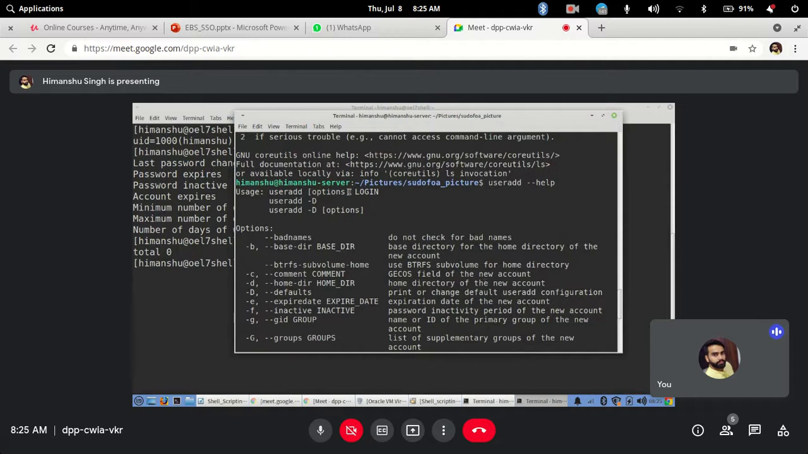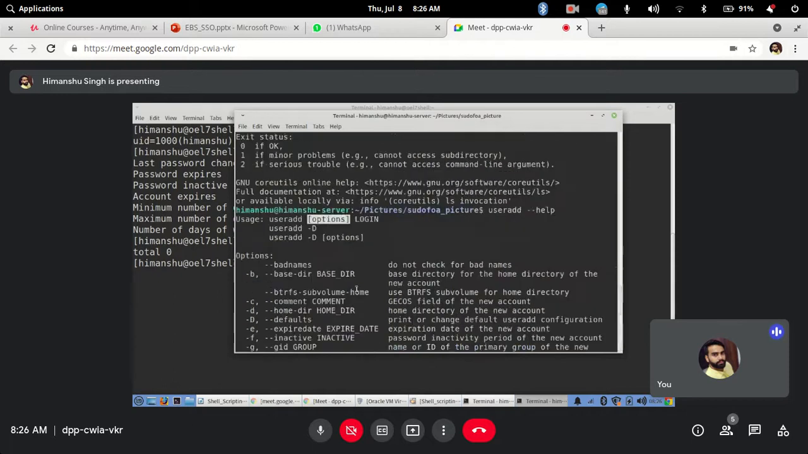So if you see the options written in a single square bracket, that means they are optional. But if you see something like login, which is actually the username you want to create, and it is not in brackets, that means it is mandatory. You cannot just run useradd blankly without any username given. So the options in single square brackets are optional, but other things are mandatory. Clear? Okay, so this is -help.